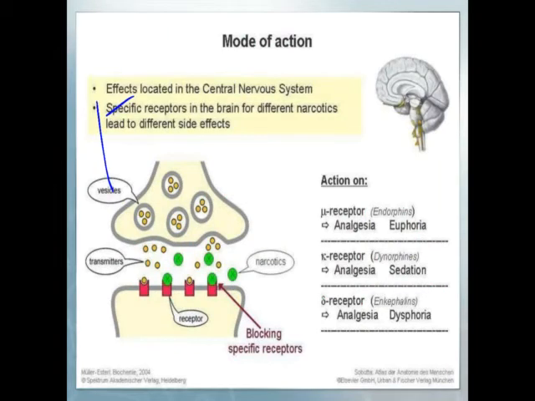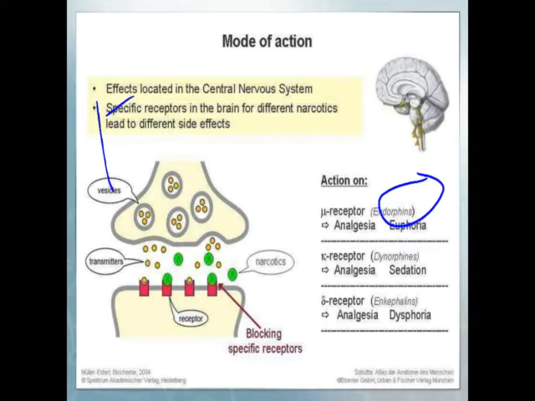The next part is the mode of action of opioid analgesics. Opioids are generally known as agonists of endogenous substances known as endorphins. It is a group of structures which look like morphine.